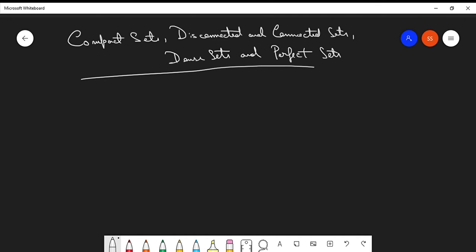Compact sets. So, compact sets basically have two definitions. I personally study two definitions of compact sets.